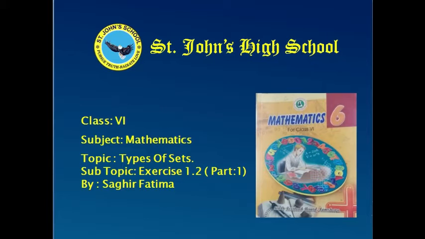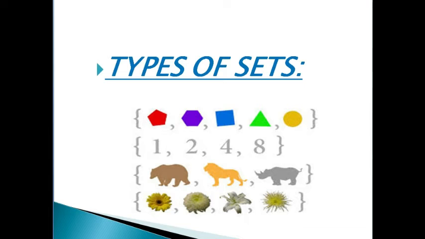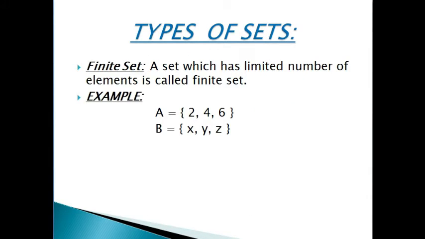Dear students, in previous lecture you learned about set notation and form of set like tabular form. Today we will study types of set. Types of set. Number 1, finite set. A set which has limited number of elements is called finite set.